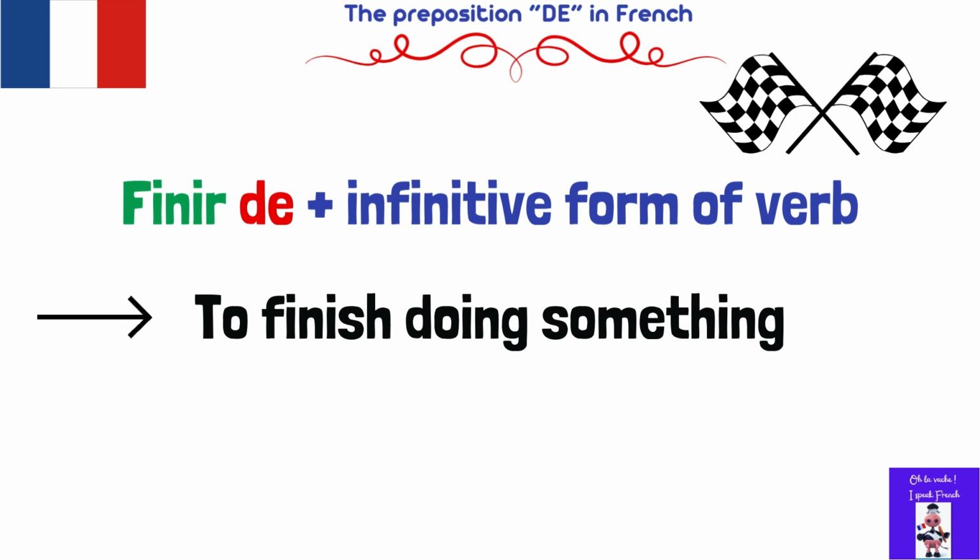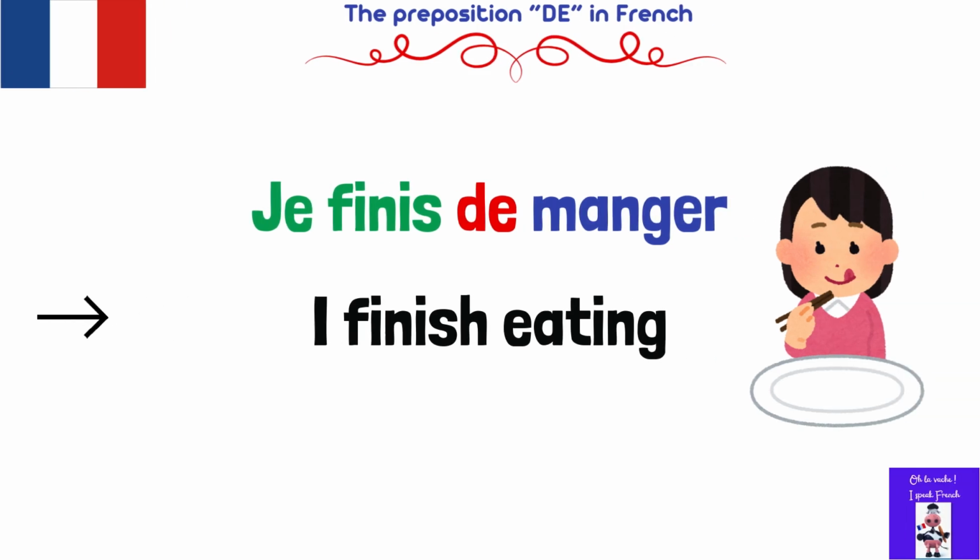Let's use it in a sentence, always with the subject pronoun je, which means I. Je finis de manger. I finish eating. Manger means to eat, and it's the infinitive form of the verb.